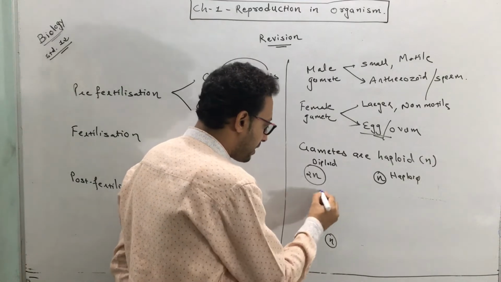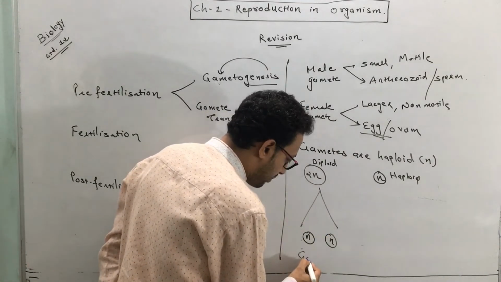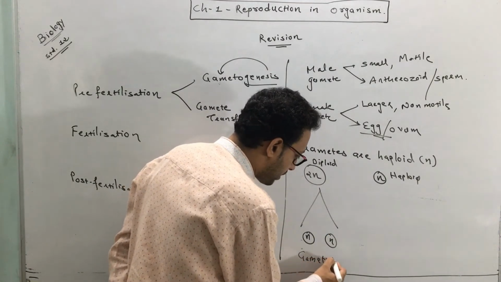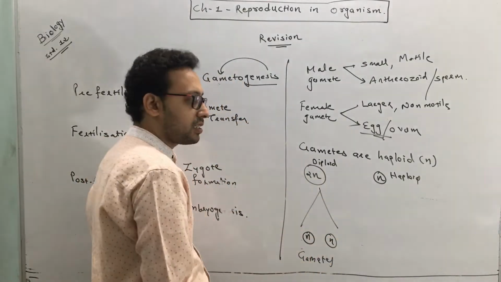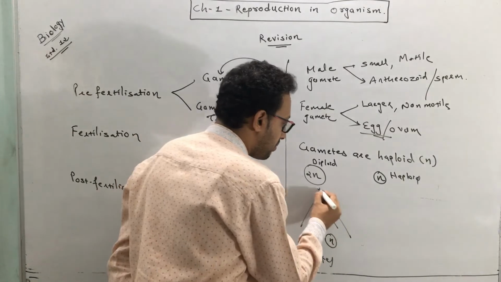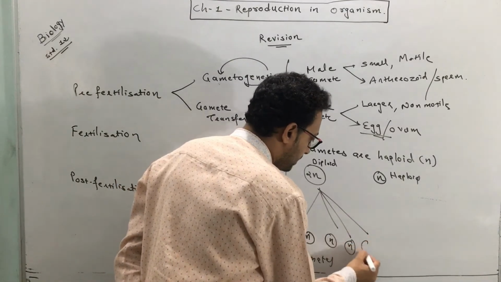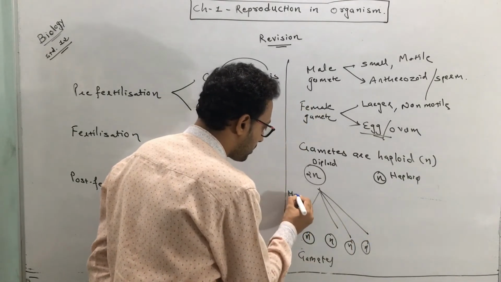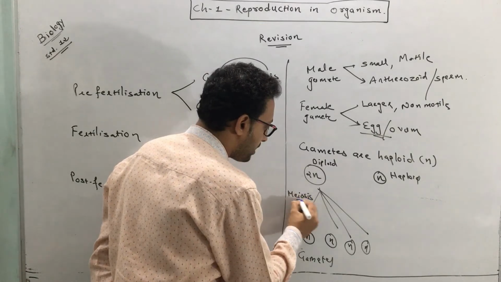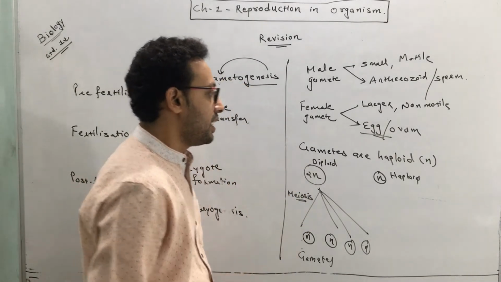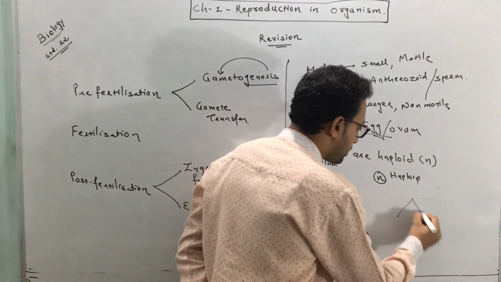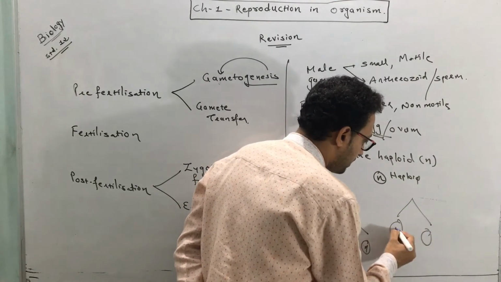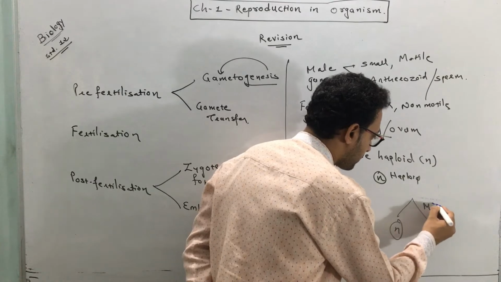If the diploid organism produces the gametes, you know that gametes are always haploid in nature, then they are produced by a process called meiosis. If the haploid organism produces the gametes, then they are produced by a process called mitosis.